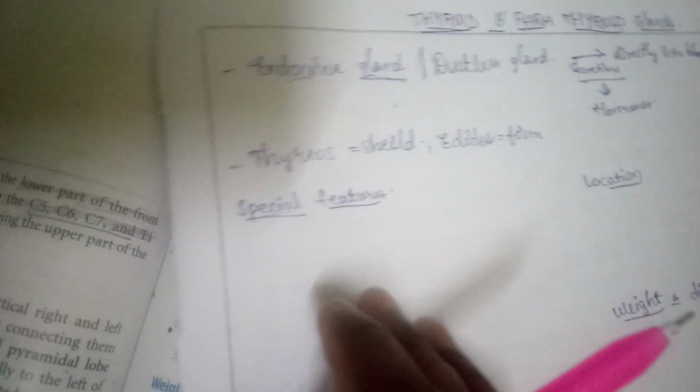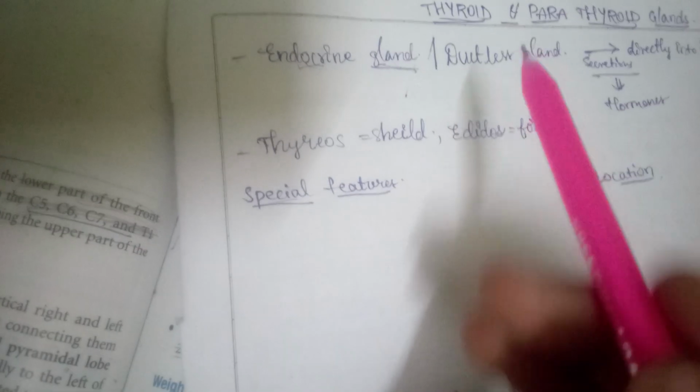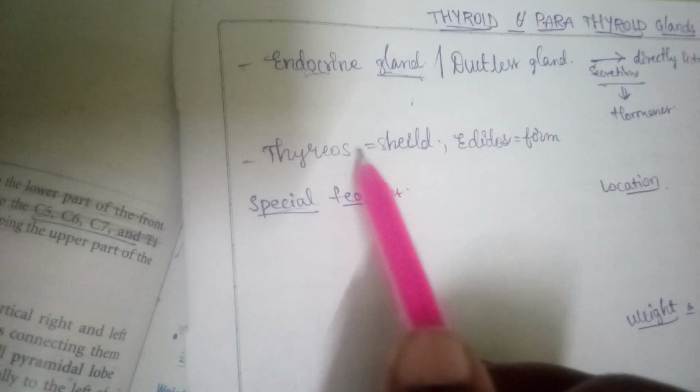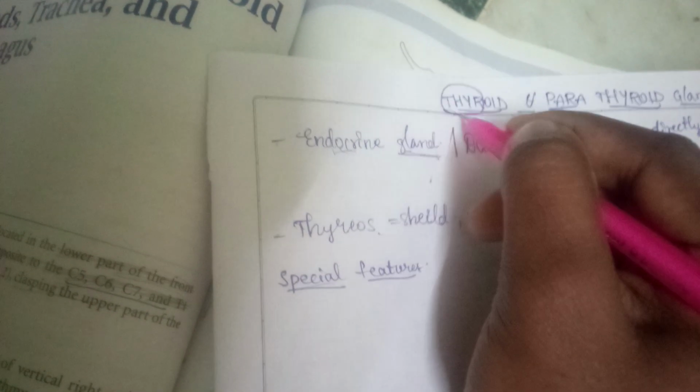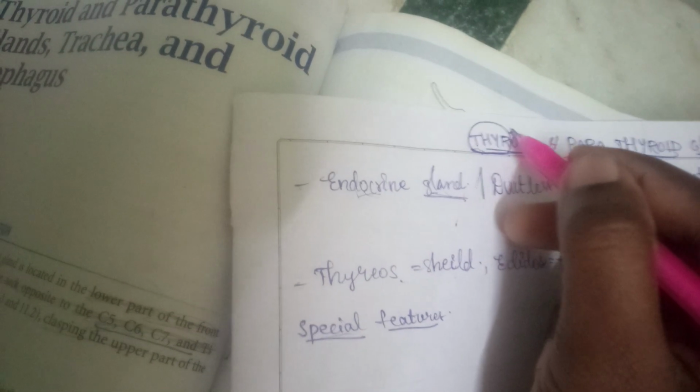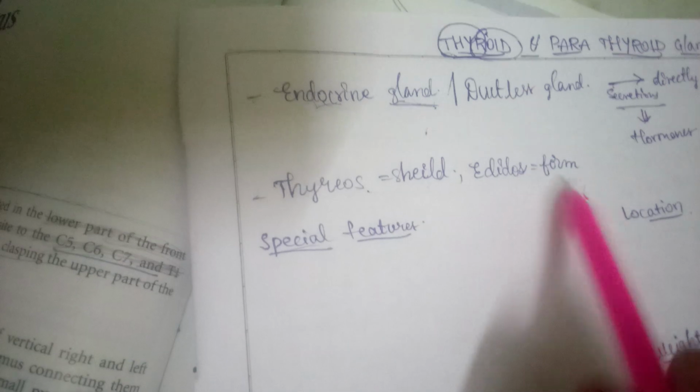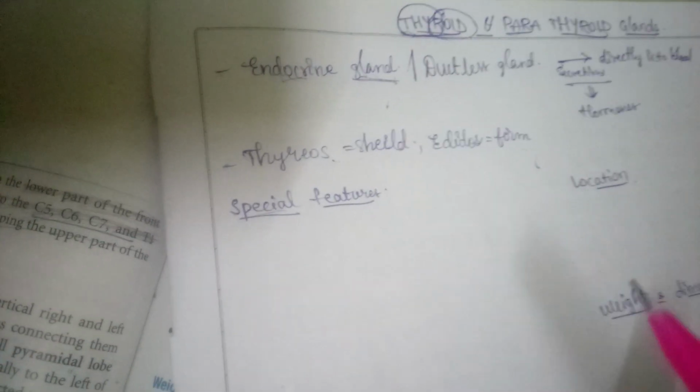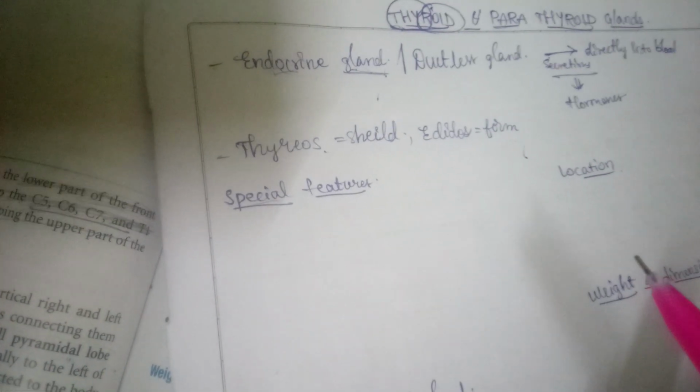So the meaning of thyros in the thyroid gland is shield. Thyros, shield, and eidos is form. Okay, eidos is form. It is shield-like, and it is the largest endocrine gland of the body.